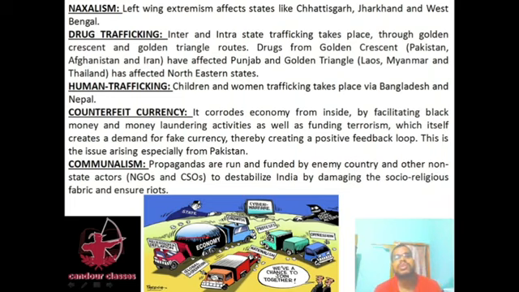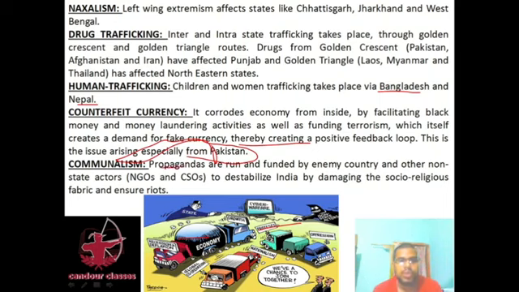Okay, then human trafficking. Children and women trafficking takes place through Bangladesh and Nepal. Then counterfeit currency corrodes the economy from inside by facilitating black money and money laundering activities as well as funding terrorism, which itself creates a demand for fake currency, thereby creating a positive feedback loop. This issue arises especially from Pakistan. Okay, this counterfeit currency, known as fake currency, is also an issue for internal security.